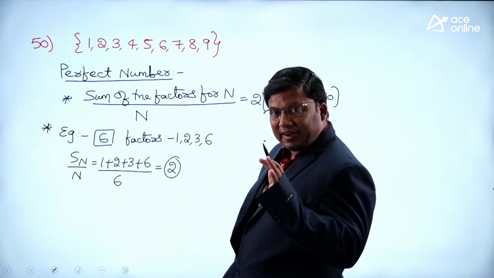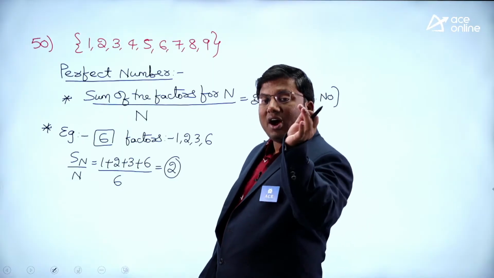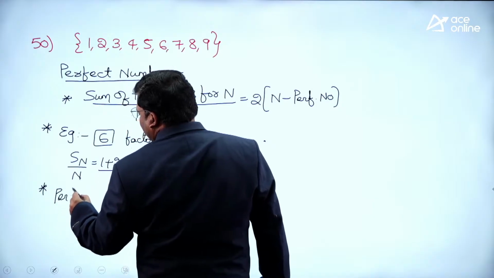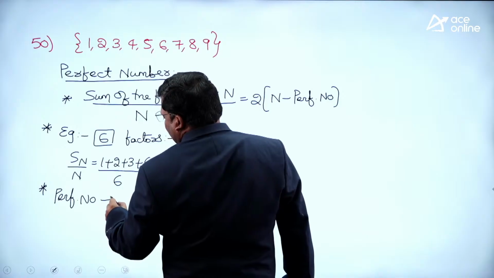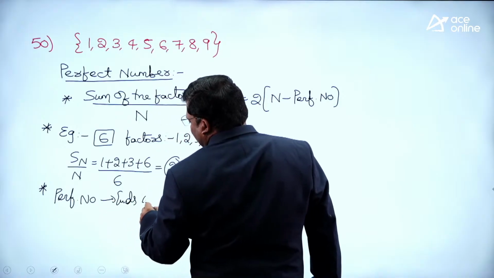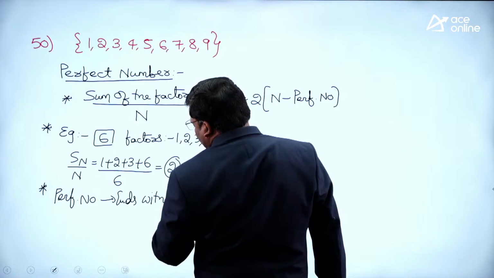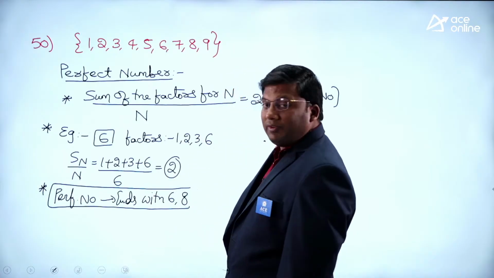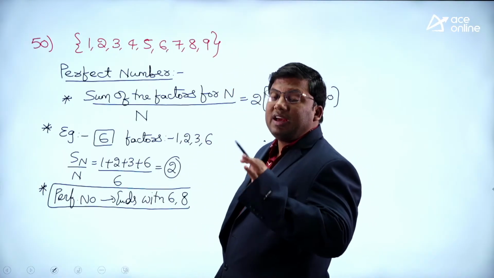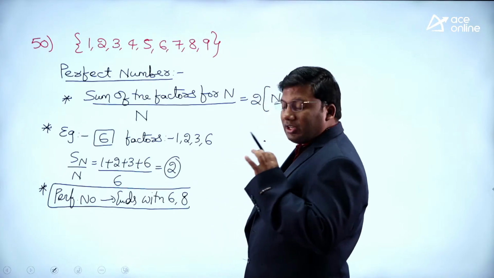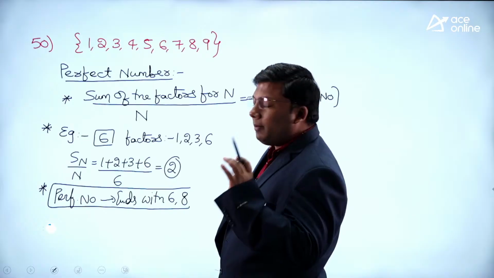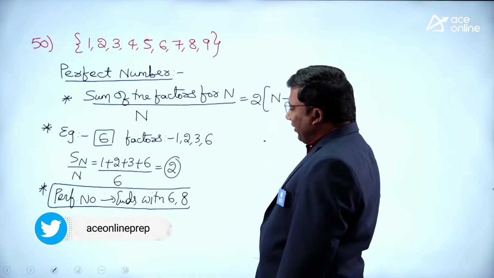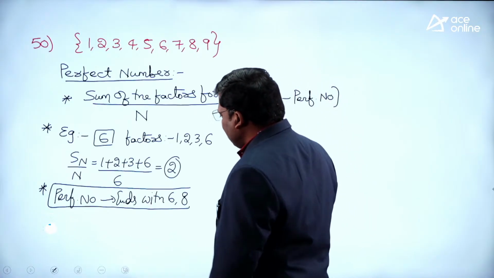So all the perfect numbers that are formed till now always end with 6 or 8. If you know the definition of a perfect number, this question is very, very easy. What do you mean by a perfect number? Sum of the factors divided by the number is always 2. So if n is a perfect number, it always ends with 6 or 8.